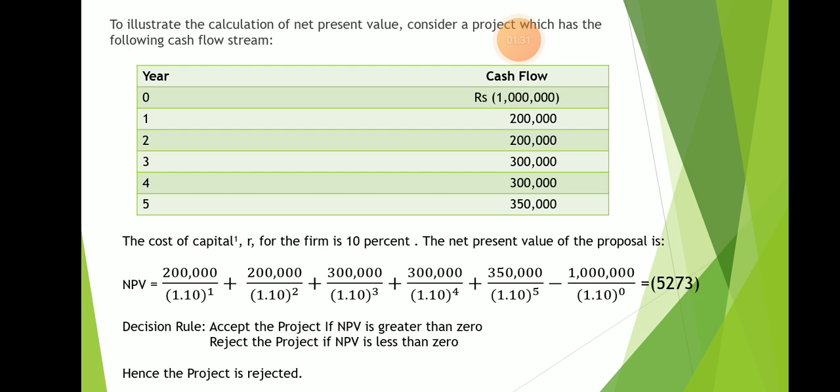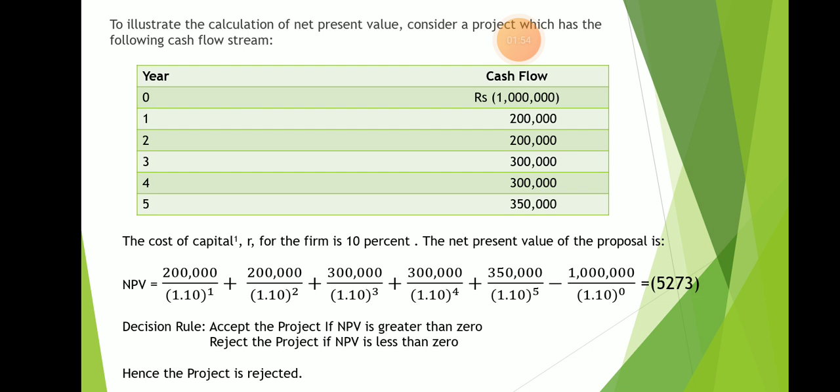Suppose we have a project having initial investment of 10 lakhs rupees, which provides cash inflows during the first year 2 lakhs, second year again 2 lakhs, third year 3 lakhs, in fourth year 3 lakhs, in fifth year 3 lakh 50,000.